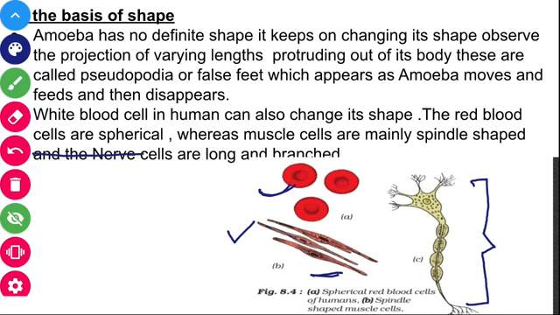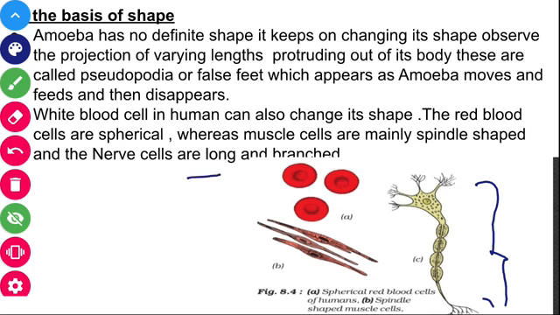The red blood cells are spherical, whereas the muscle cells are spindle shaped, as you can observe here. The nerve cells are long and branched. Is it clear? The muscle cells are spindle shaped, whereas the red blood cells are spherical.